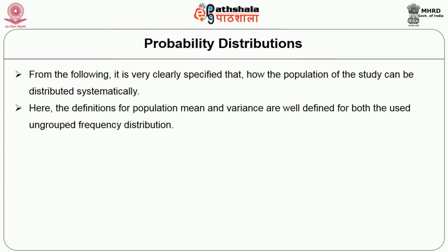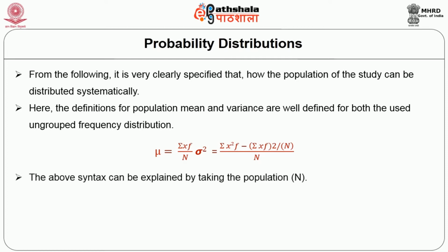Here the definitions for the population mean and variance are well defined for ungrouped frequency distribution. You can look at the formula. Mean is equal to sigma xf, that is the sum of xf divided by n. Standard deviation is equal to the square root of sigma x squared f minus (sigma xf) whole squared divided by n, the whole divided by n.